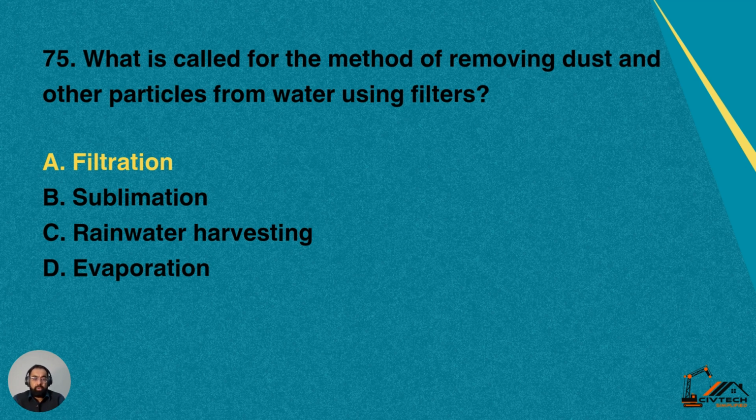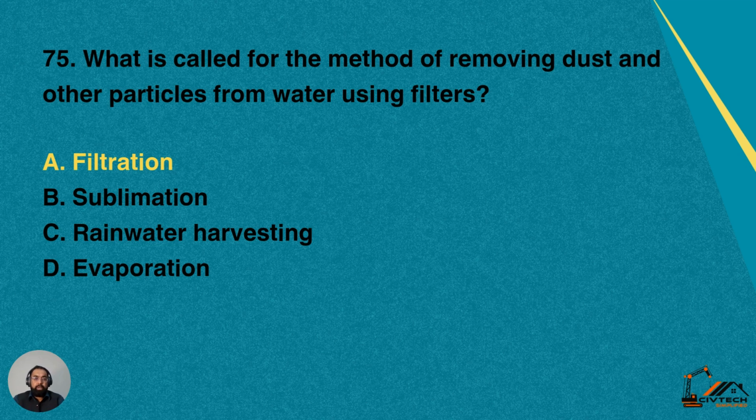Question number 75, which is the last question for this video. What is called for the method of removing dust and other particles from water using filters? So whenever we collect the rainwater from the rooftops, we use filters to filter that water and then we store that water.